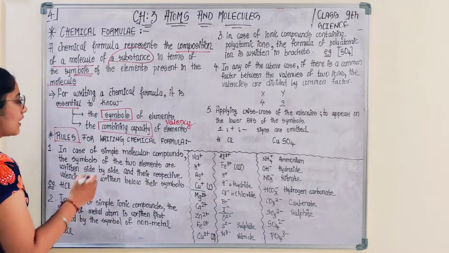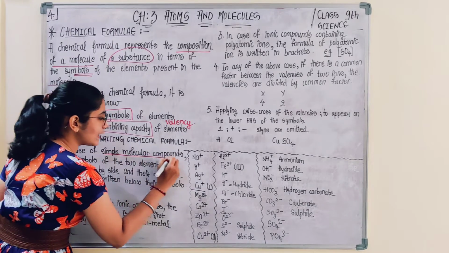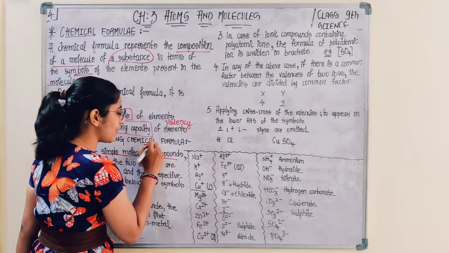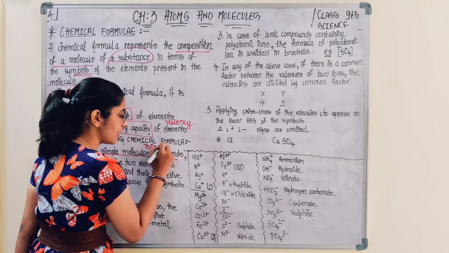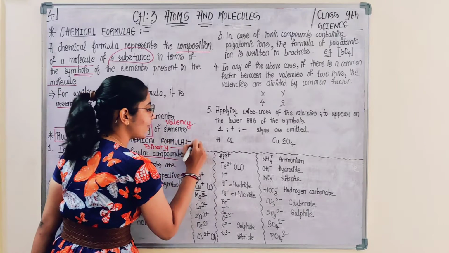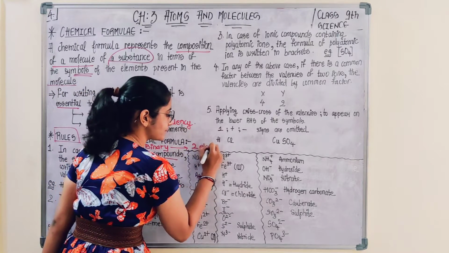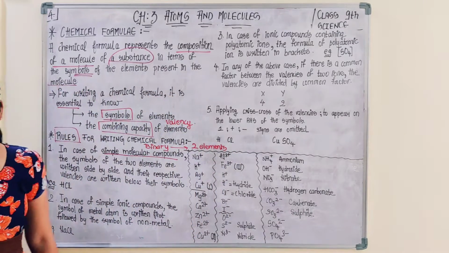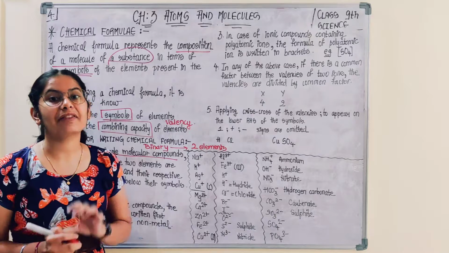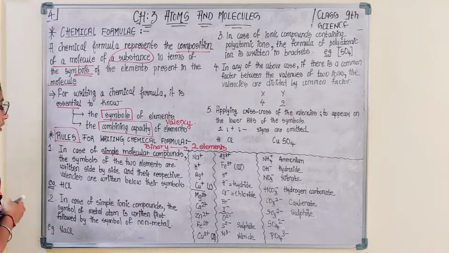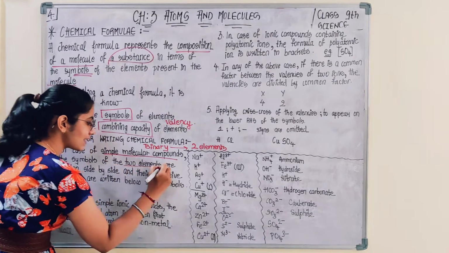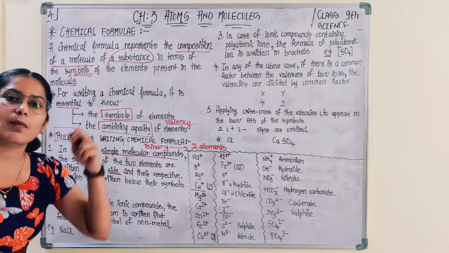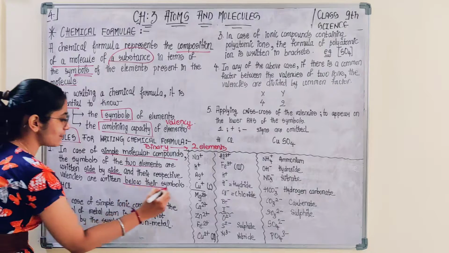Like in the case of simple molecular compounds. Here, simple molecular compounds basically means binary molecules, that is, molecules having two elements. The symbols of the two elements are written side by side, and their respective valencies are written below their symbols.